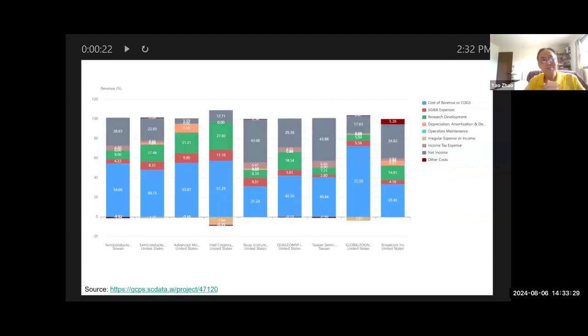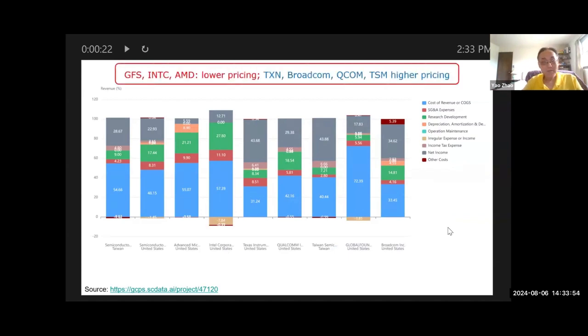All right, now let's apply this methodology to Apple's case. And here, let's have a breakdown of all these 7 different semiconductor suppliers. So we have AMD, we have Intel, Texas Instruments, and so on and so forth. Now, the first thing I observe is clearly there are 2 groups of suppliers over here.